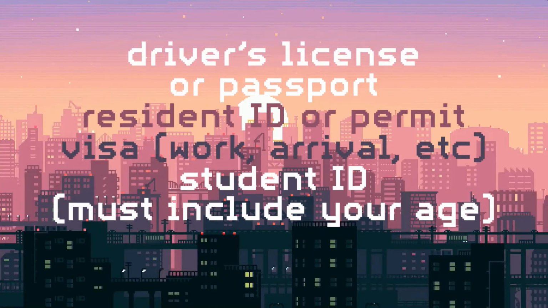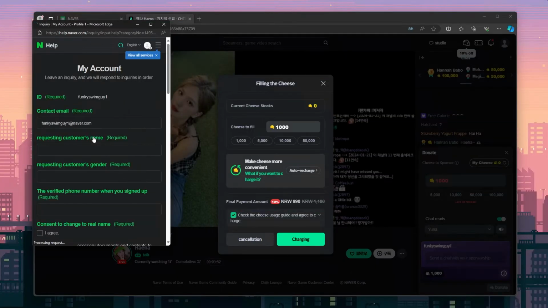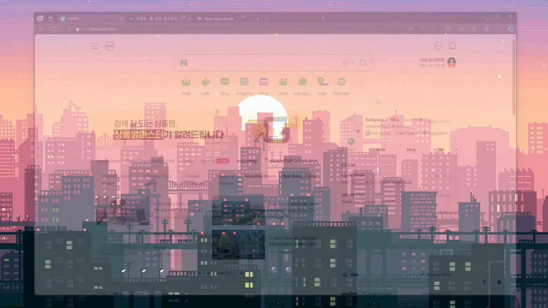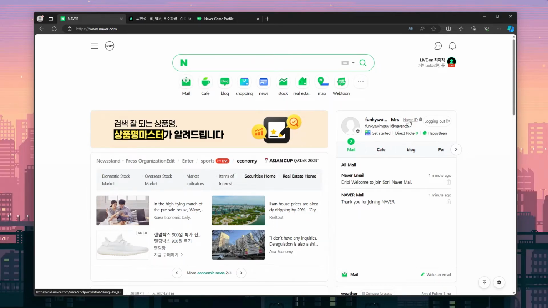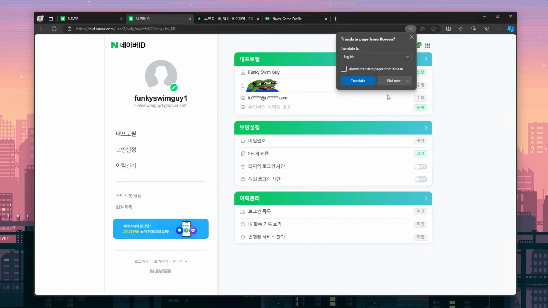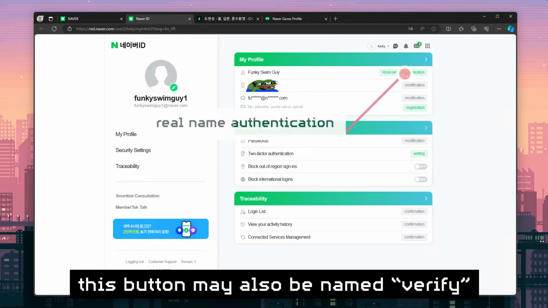In the previous section, we pulled up the verification page when trying to add cheese to our CHZZK account, but I will show you how to get to that same screen from the Naver homepage. Click next to your Naver ID to edit your Naver ID profile. And on your profile page, you will see we have an option next to our name for real name authentication.